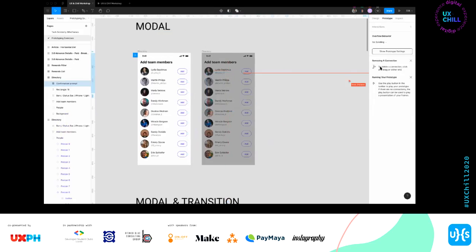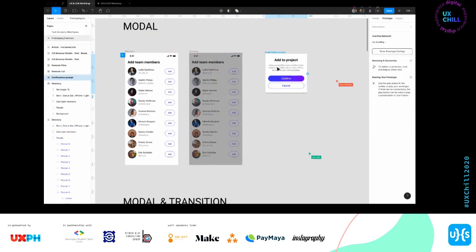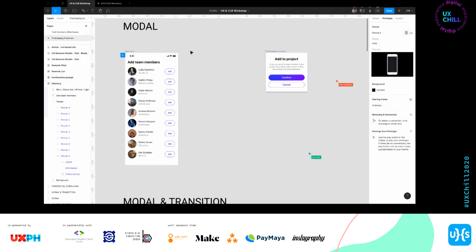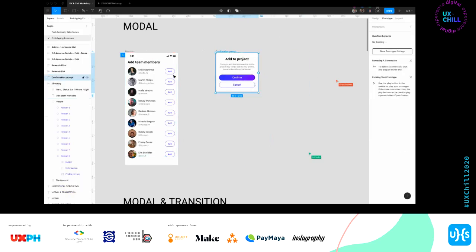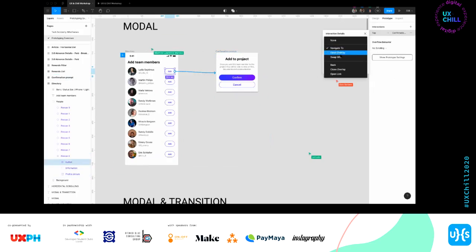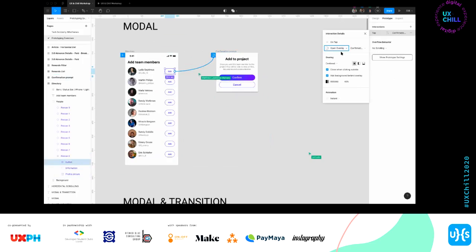I remove this modal and put it in its own frame. Then this one, I'll delete it, bye. Then for the connection, the add button, just go here, and then set as overlay. This is also available in Vision, I think overlay is also available in Vision.